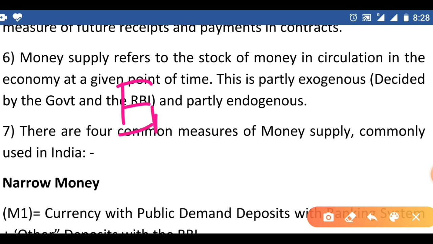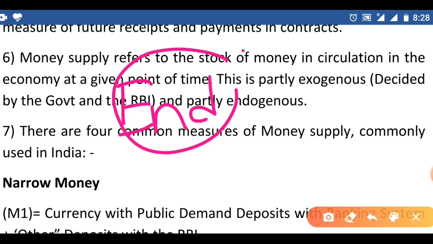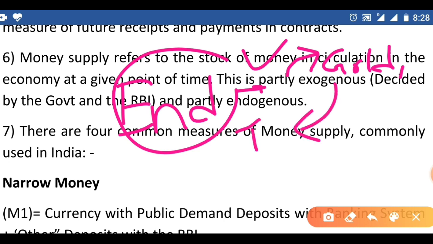Endogenous factors. Here in endogenous factors, because of some reasons, customers want to keep more money. Nowadays corona is there in society. The people want to sell their gold and land, all these things, and they want to take money to their home.